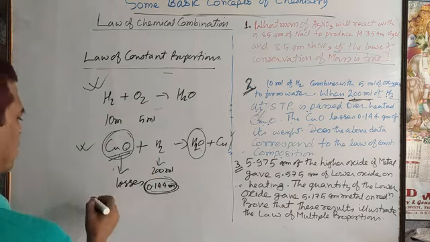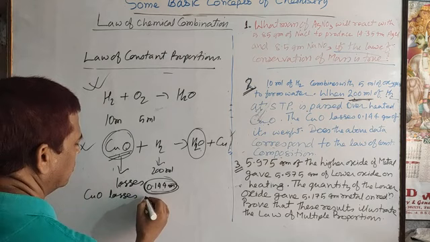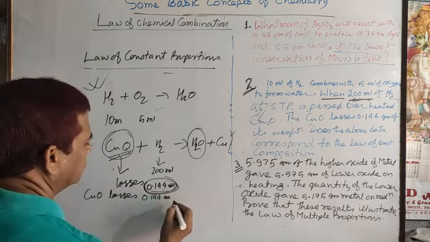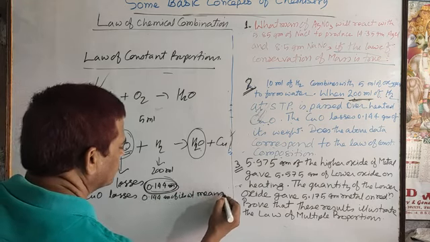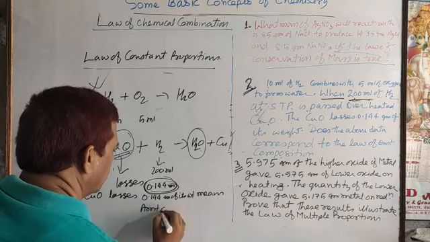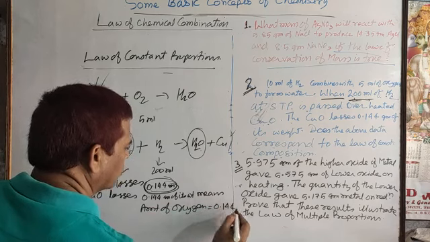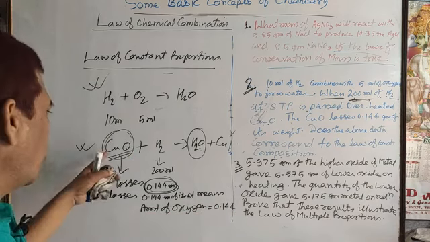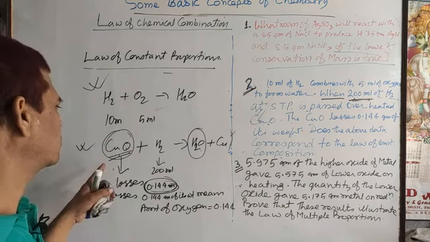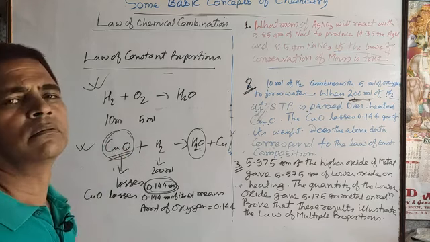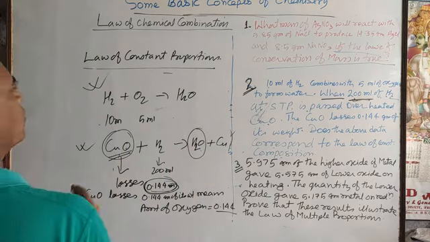So, according to the statement, the cupric oxide loses 0.144 gram of its weight, meaning the amount of oxygen is 0.144 gram, because oxygen is removed from cupric oxide. However much the weight of cupric oxide decreases, that much oxygen was removed from it. So, it is clear.